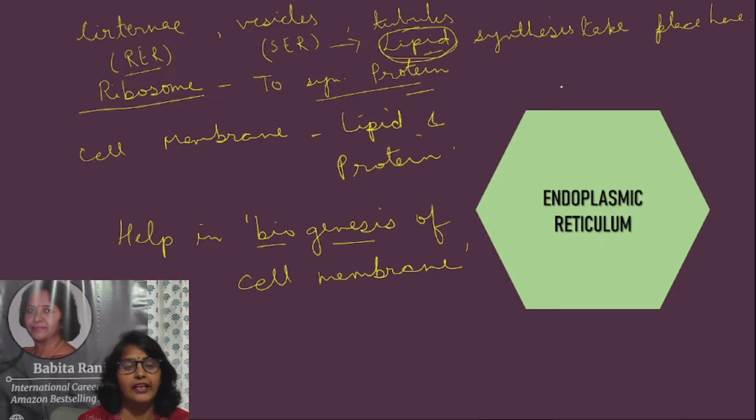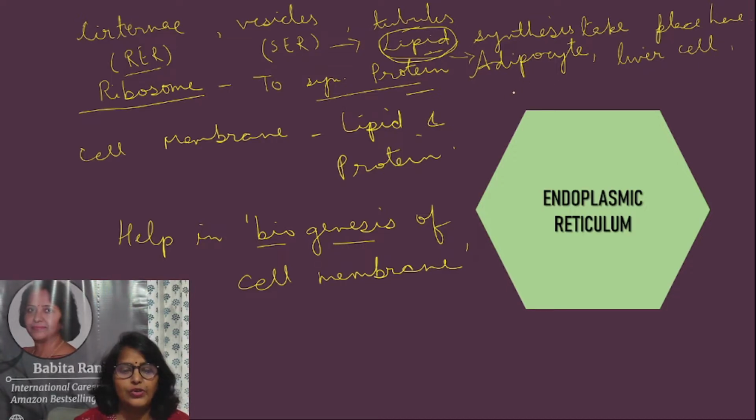If lipid is produced at SER, where do you think it can be present? It will be present in those areas where more lipid is there. So it is present in adipocytes, where we store fat. Adipocytes are present in the skin, which stores the fat. It is present in liver cells.